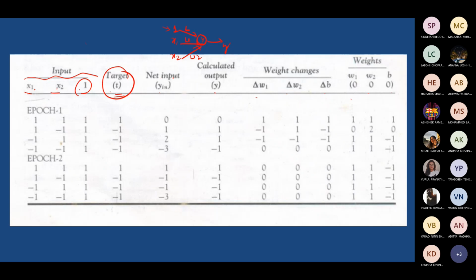And the next column you mark as net input. And the next column is labeled as Y. That is the response, the actual response or calculated output.